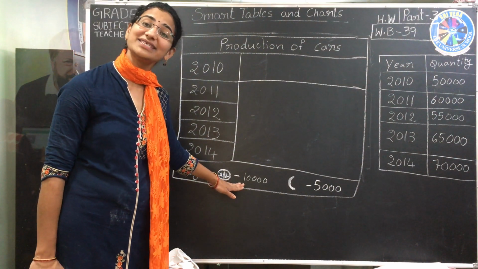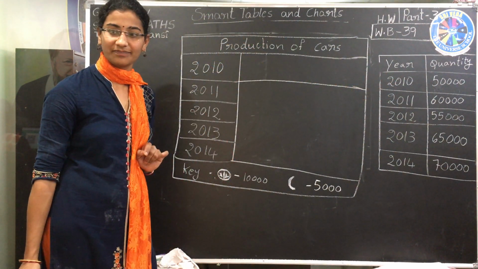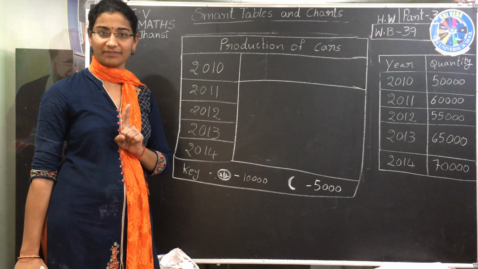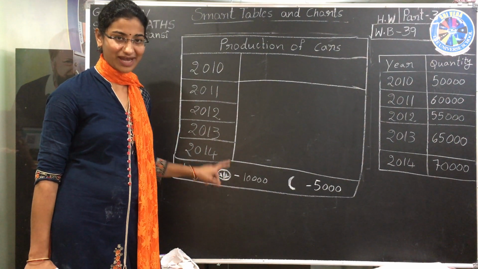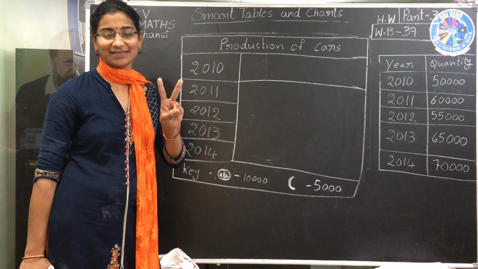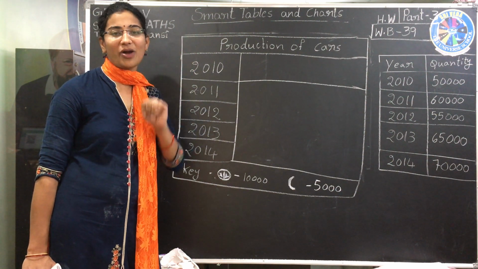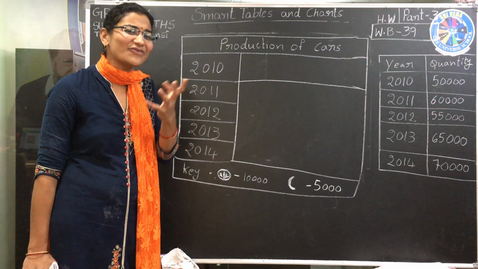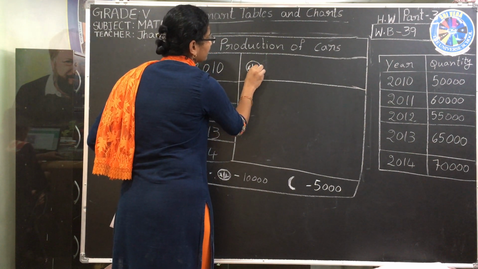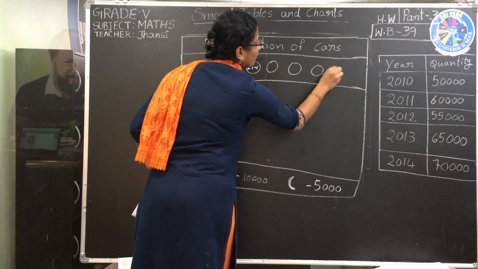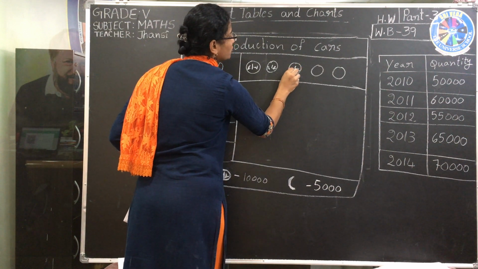Depending on this key only I can represent here. So 50,000 I have to draw here. 10,000 equals 1 coin, 20,000 equals 2 coins, 30,000 equals 3 coins, 40,000 equals 4 coins, 50,000 equals 5 coins. That's it. So I can draw 5 coins here: 1, 2, 3, 4, 5. Like this you have to draw.